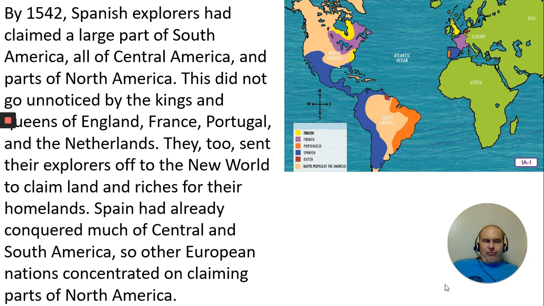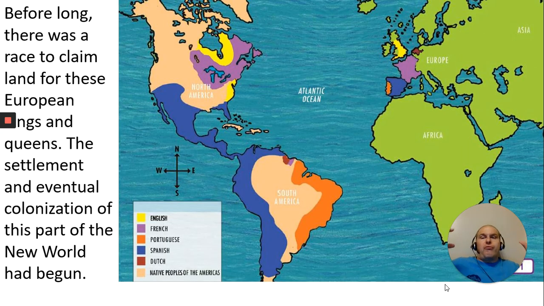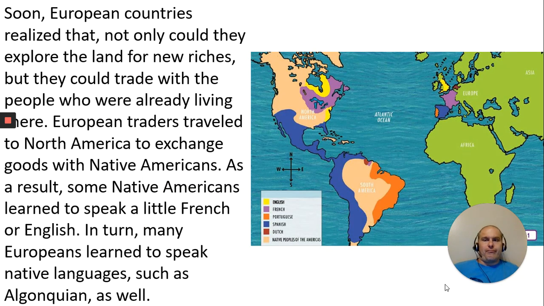So the Spanish had taken over a lot. This did not go unnoticed by the kings and queens of England, France, Portugal, and the Netherlands. They too sent their explorers off to the New World to claim land and riches for their homelands. Spain had already conquered much of Central and South America, so other European nations continued on claiming parts of North America. Before long, there was a race to claim land for these European kings and queens. The settlement and eventual colonization of this part of the New World had begun.